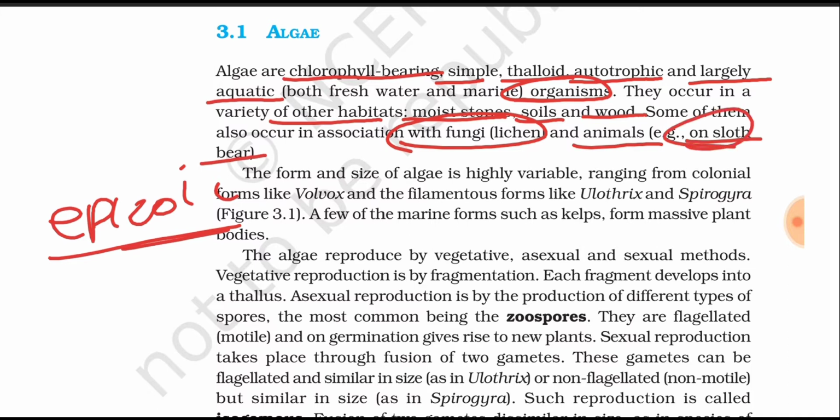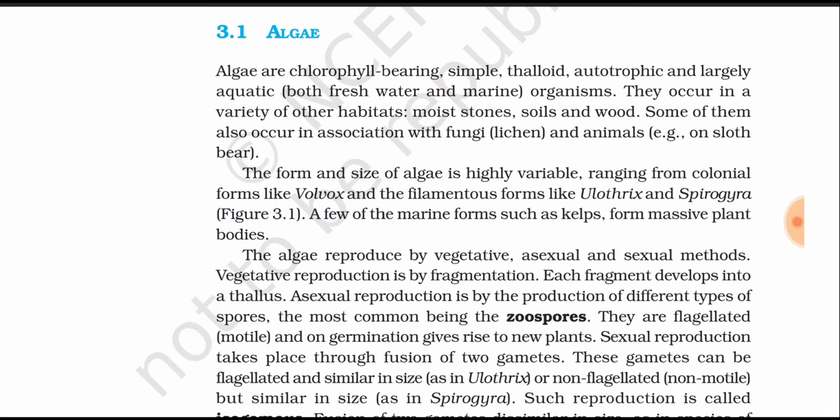The second important content here is the different forms of algae. Based on form and size, there are different algae.